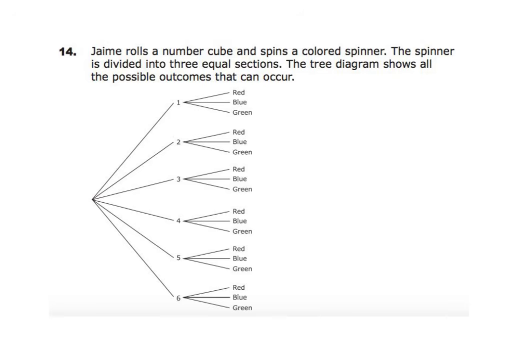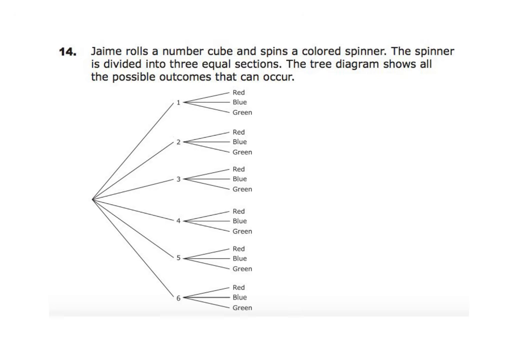Number 14. Jamie rolls a number cube and spins a color spinner. The spinner is divided into 3 equal sections. The tree diagram shows all the possible outcomes that occur. So we have all the numbers on the number cube, 1 through 6, and then the 3 color spinner sections would be red, blue, and green. So all of them is 1, red, blue, and green, 2, red, blue, and green, etc.